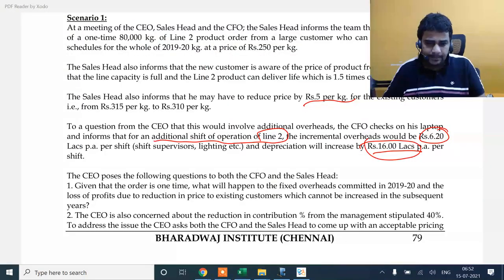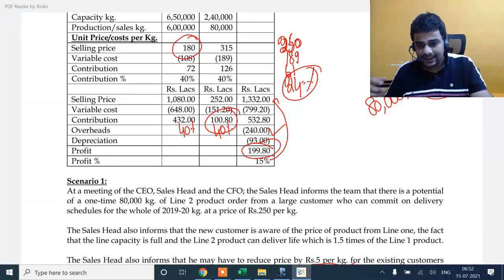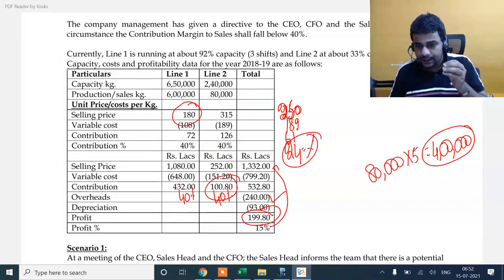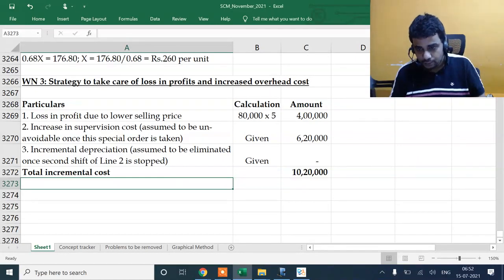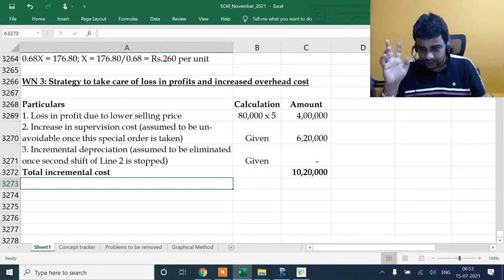Now the strategy in place could be difficult, but that's the strategy they're saying. You are already selling line 1 units at 92% capacity utilization. Why don't you sell some more units so that you recover this? I don't want to recover it through line 2, because I may start incurring that incremental depreciation. Line 2 has only one shift as of now. Any extra sales from line 2 will need the second shift. Moment you do the second shift, you'll also incur the depreciation cost.